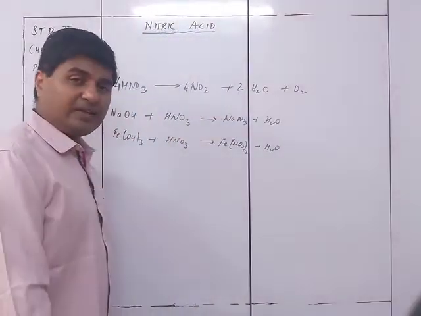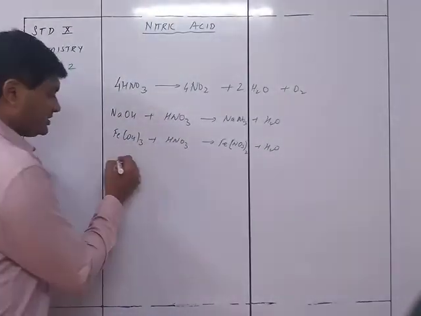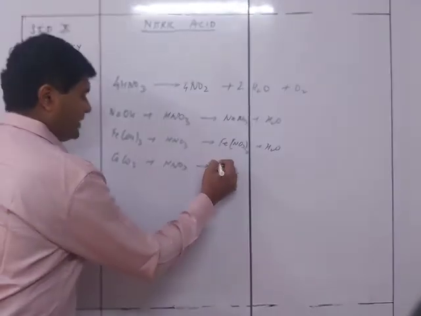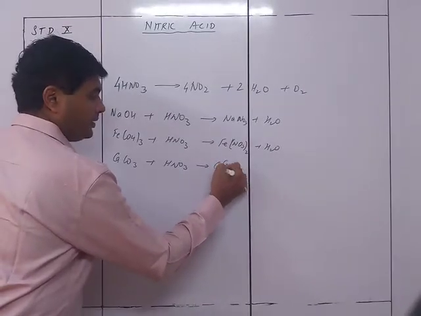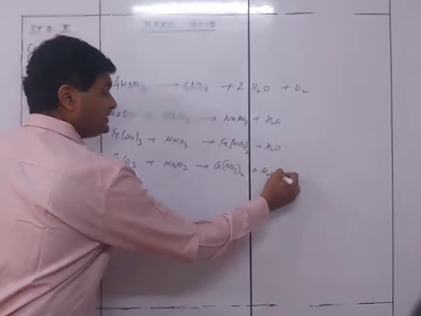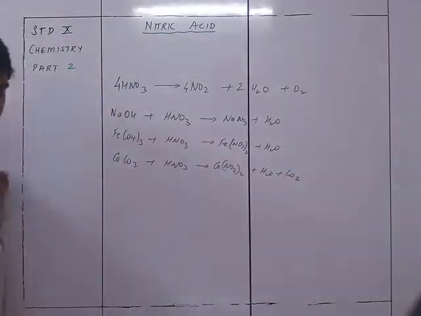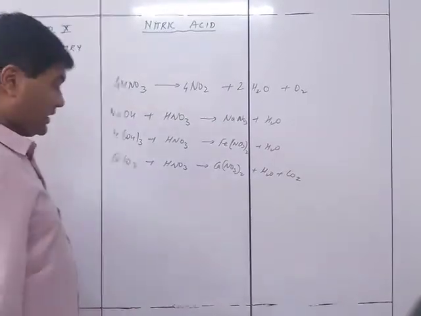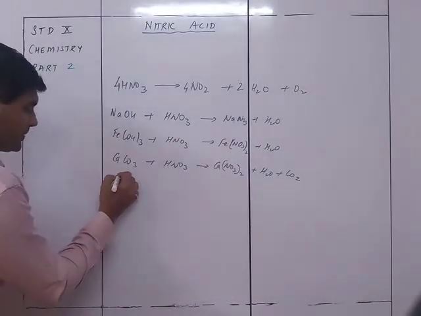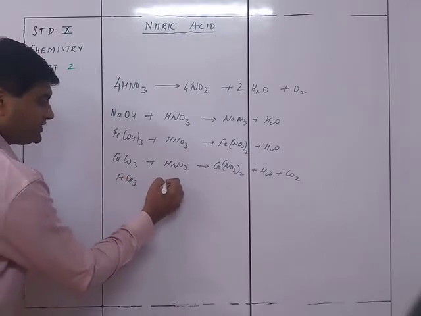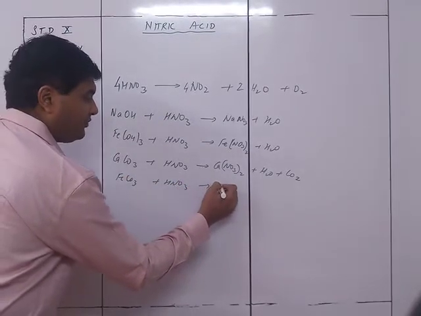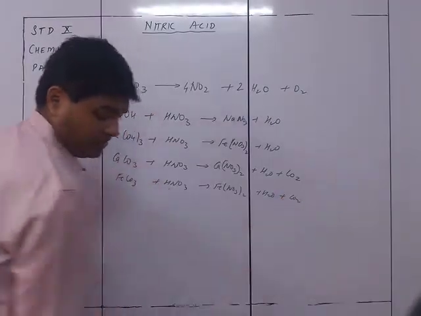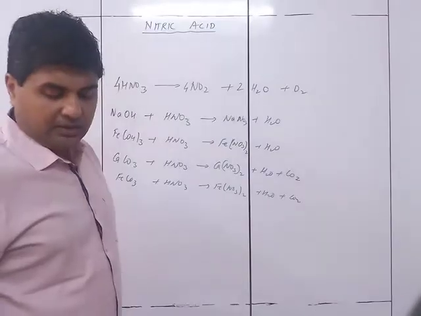The next thing will be about the carbonates. So we have the carbonate CaCO3 plus HNO3. What is the reaction? It will be Ca(NO3)2 plus H2O plus CO2. Yes, CO2 is going to be given out because it is a carbonate reacting with an acid, giving salt plus water plus carbon dioxide. Similarly, another example is FeCO3 plus HNO3 giving Fe(NO3)2 plus H2O plus CO2. So this also gives CO2.